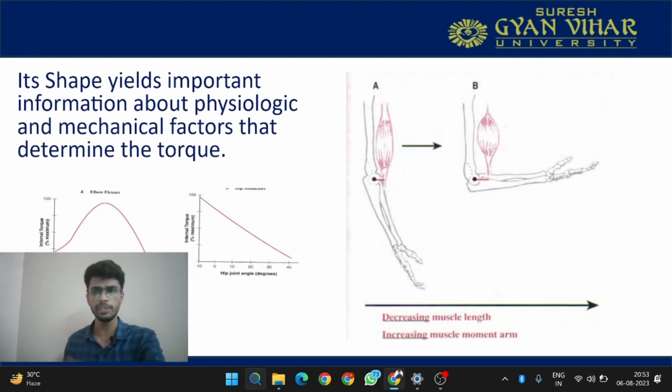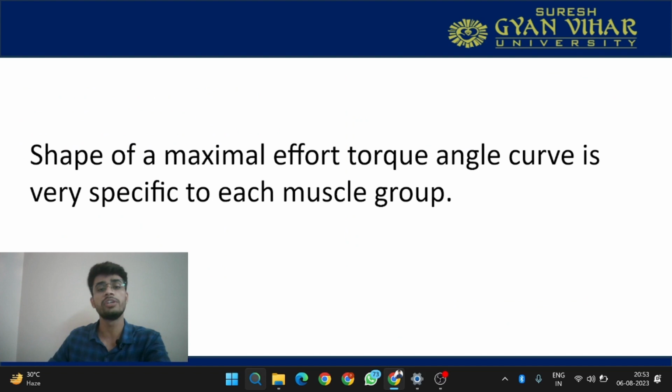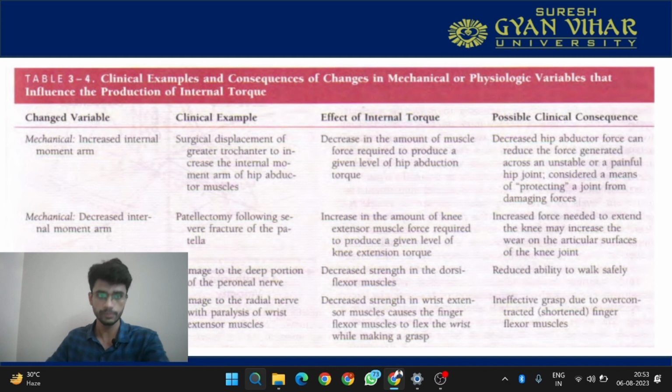Its shape yields very important information about the physiological and mechanical factors that determine the torque. So there are physiological factors and there are mechanical factors that determine the torque. As I told you earlier, the shape of the maximal effort torque angle curve is very specific to each muscle group. Every muscle has its own torque angle curve. So I talked about mechanical and physiological variables. Now let's understand what these variables are, because these two are responsible for torque producing capacity.